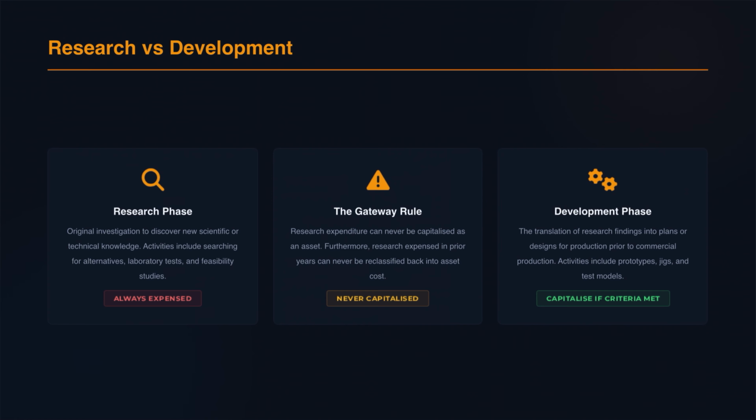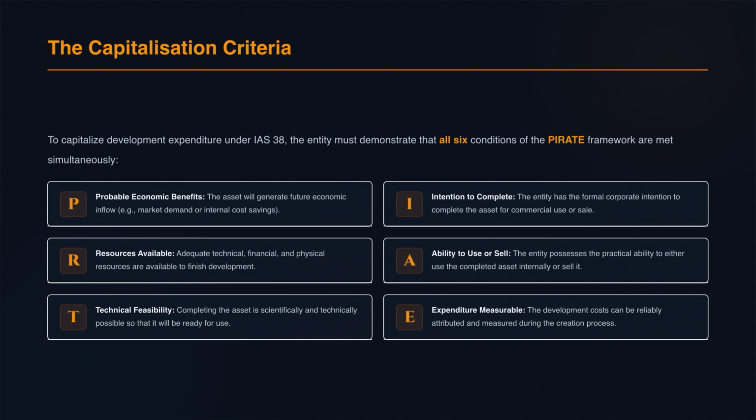On the right is the development phase. This is where we apply our research findings to a concrete plan or design to produce commercial products. Under IAS 38, development costs are capitalized as an intangible asset, but only if they meet a very strict set of criteria. So, what are these strict criteria to capitalize development costs? You must memorize the mnemonic PIRATE.